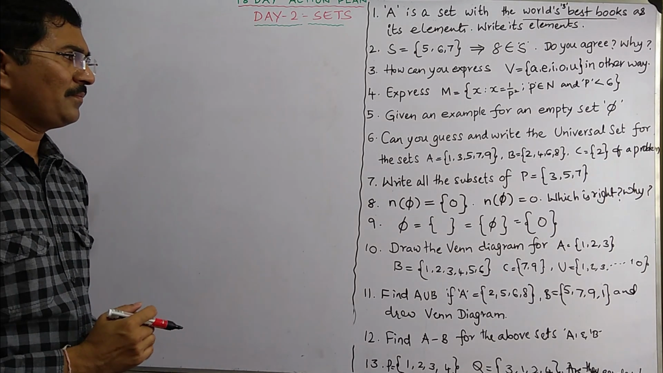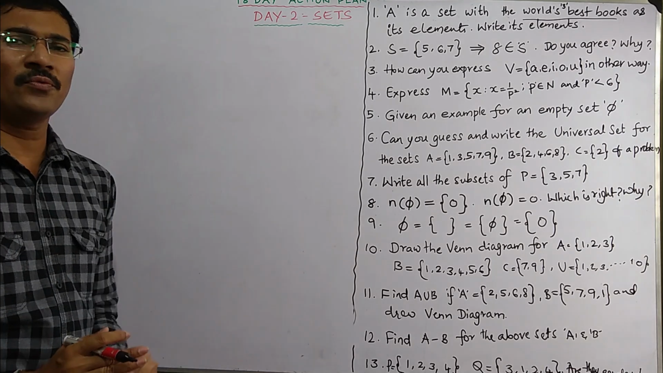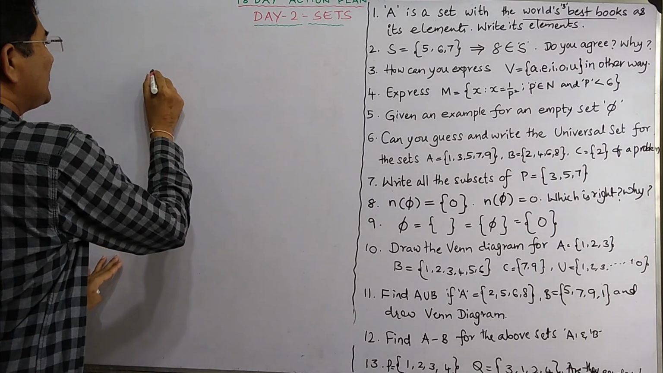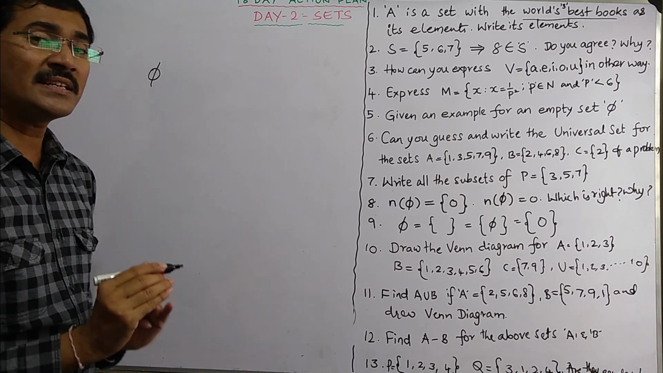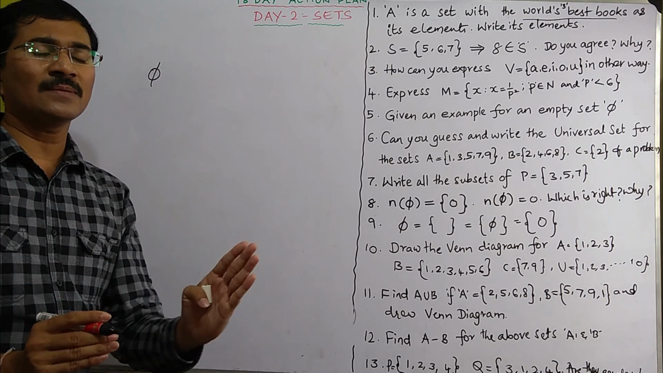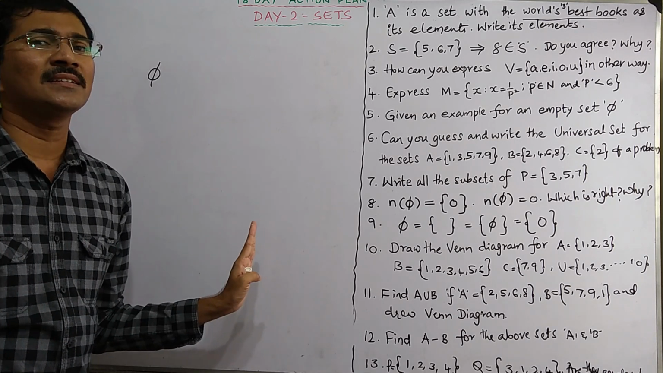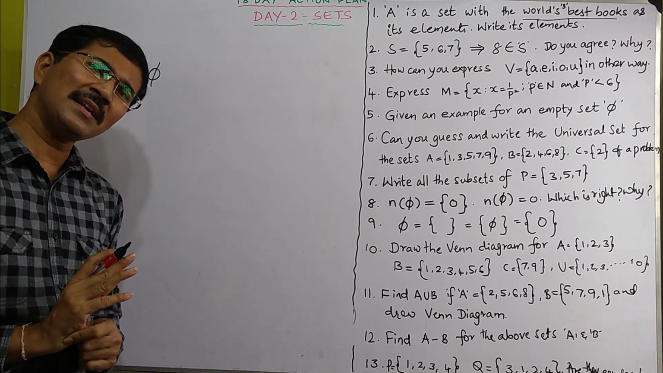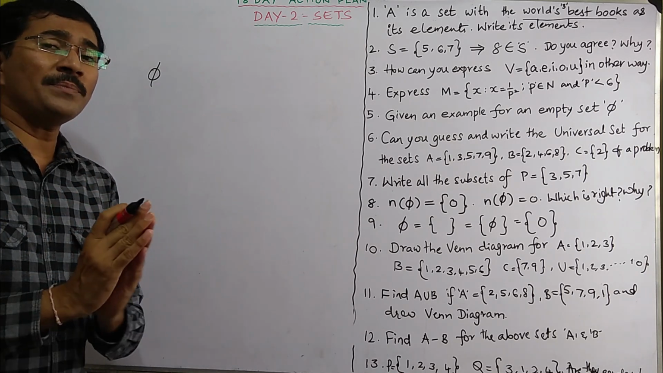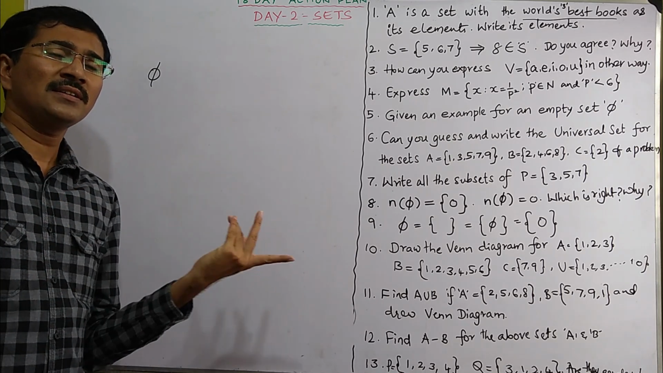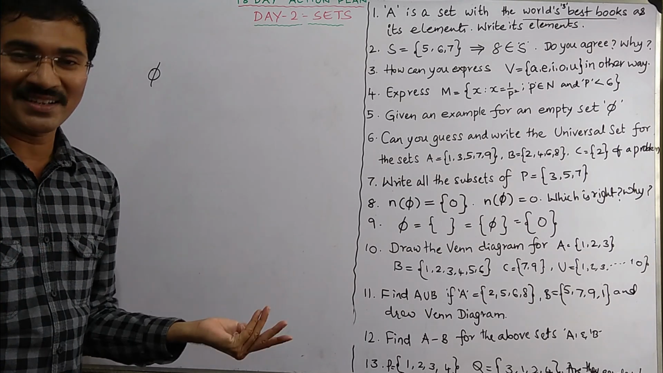Coming to the fifth problem, he has asked you to give an example for set phi. What is phi? Phi is a null set. What is a null set? A null set is that set which has no elements in it. Can we have such type of sets also? You said a set is a collection of objects, and now you say no collection. Yes, sometimes there may be a day without any collection, like that.